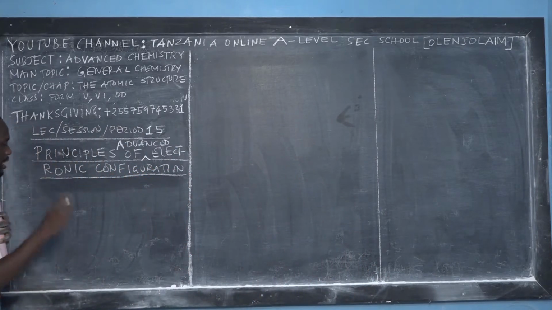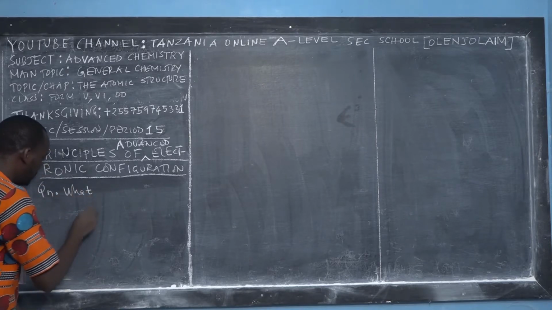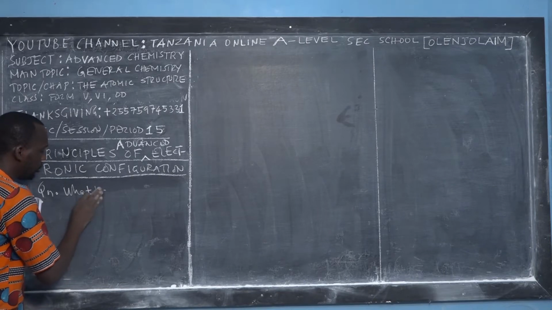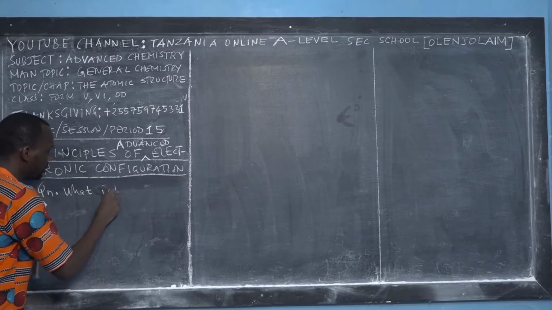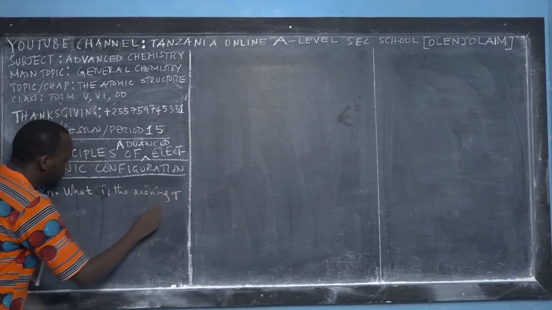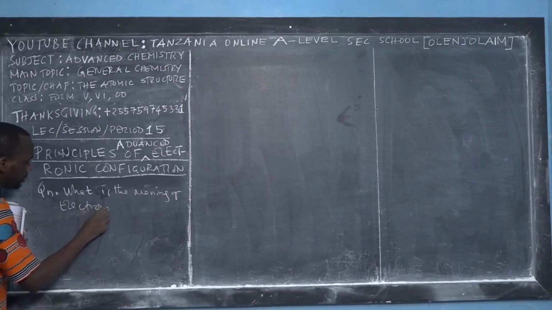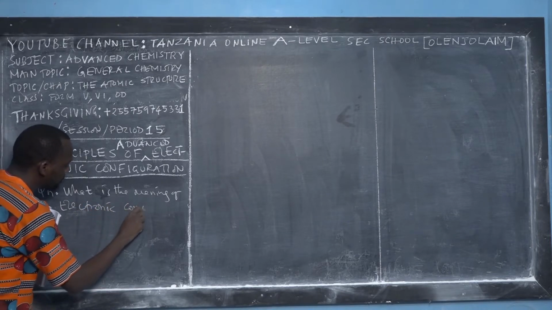So the first fundamental question that we have to ask ourselves on this concept, before we go to the principles, is: what is the meaning of the word electronic configuration?